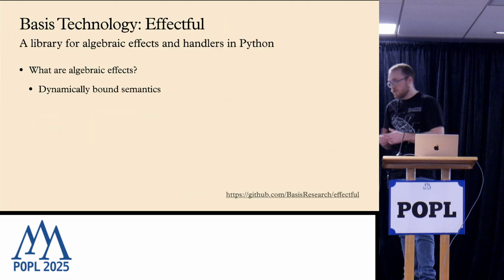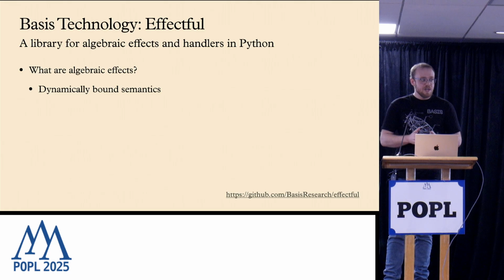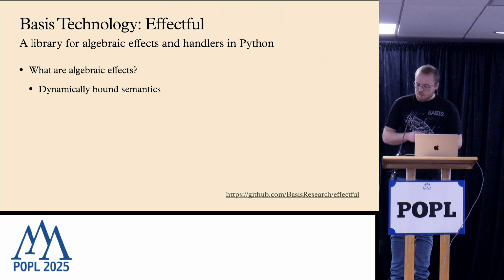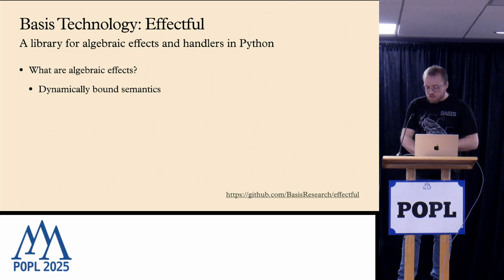So just a little refresher, what are algebraic effects? They're used for lots of things, lots of contexts. People have been exploring them as a way to describe things like concurrency and I/O. But we're really more interested in them as a way to talk about semantics, and in particular semantics that are dynamically bound. So we have these models, which we represent as programs. We want to change the behavior of those models, maybe in different contexts, to do things like inference. So we represent large parts of the internals of those models as effects. And then by adding handlers that wrap around them, we can change their semantics and get interesting and useful behavior out of them.